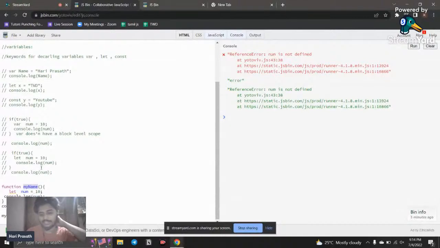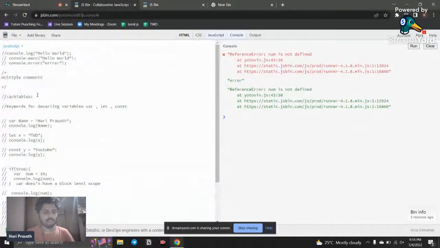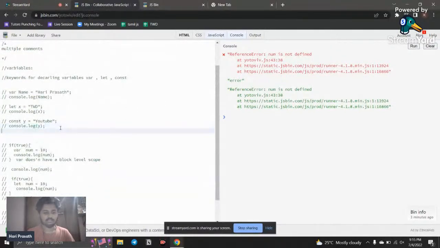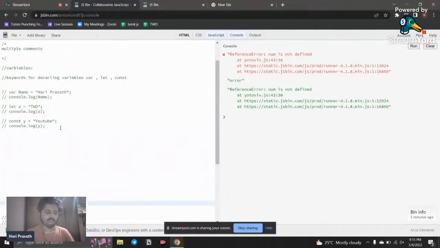So what is const? We discussed var, we discussed let, but we haven't discussed const, right? So we're going to discuss const. I'm just going to use some code here, and I'll say this is for const. So what is meant by const? Const is also used for declaring a variable, but it is not reassignable.